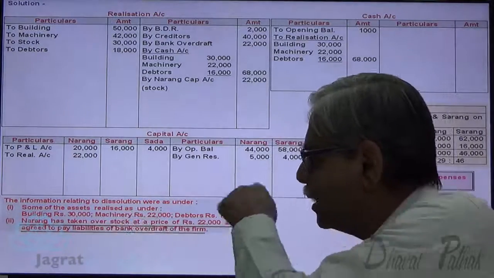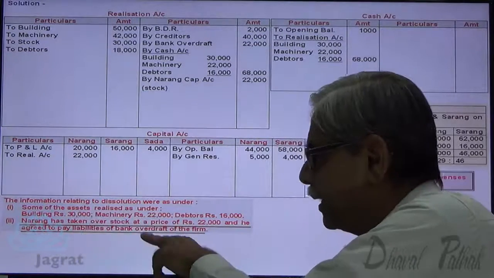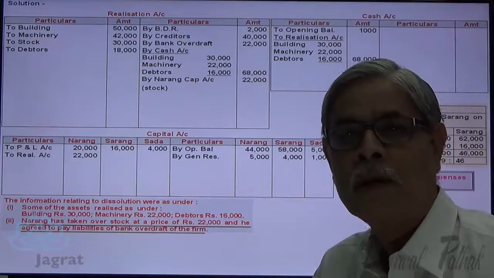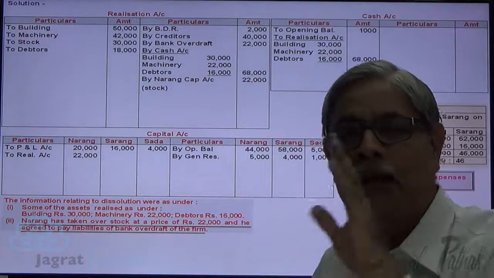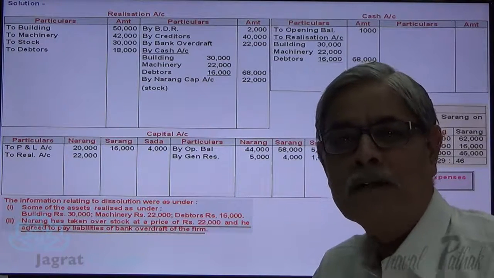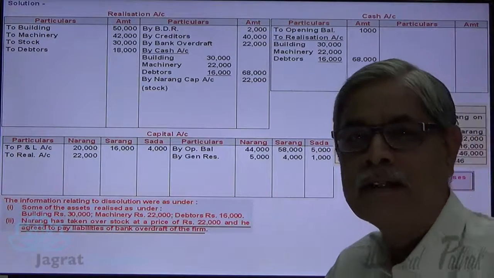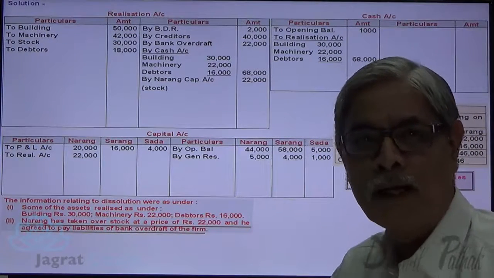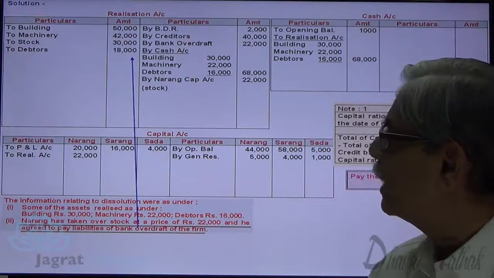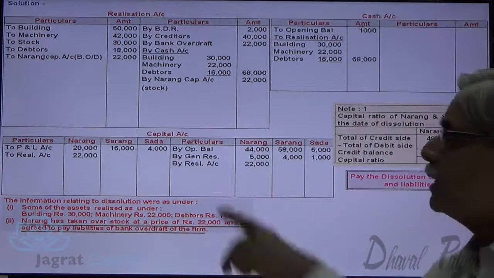And Narang agreed to pay the liability for bank overdraft. Now Narang agreed to pay the liability of the firm. When the liability is assumed by a partner, the partner is a giver to the firm. So the partner's capital account should be credited for that, and the settled value for the liability is debited to realization account. So the entry for that is realization account debit to Narang capital account credit 22,000.